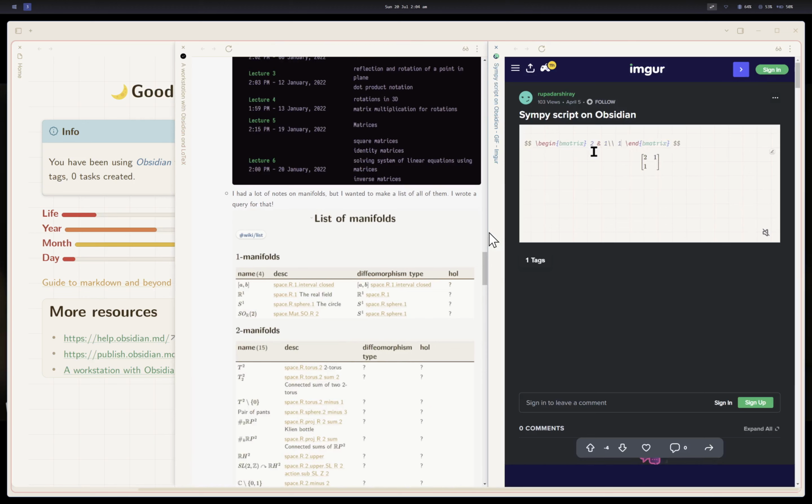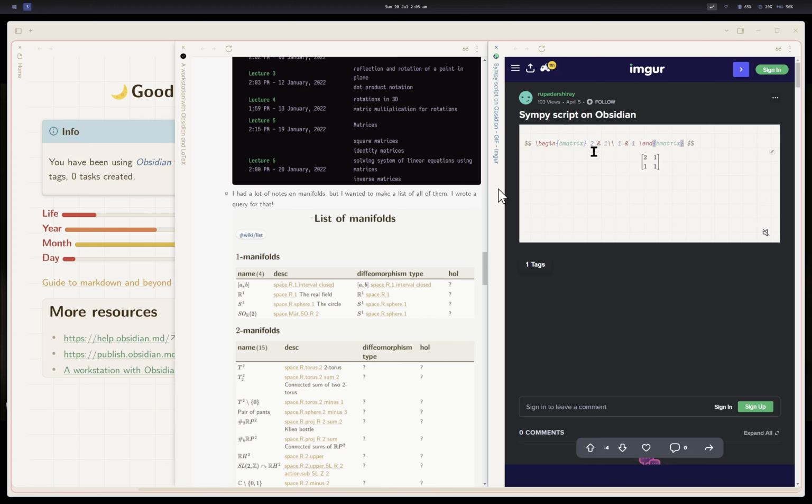In my vault, I have installed, this is not in this template, but you can use SymPy to solve equations or matrix inverses or something. This is to multiply the matrix 5 times. This is SymPy.